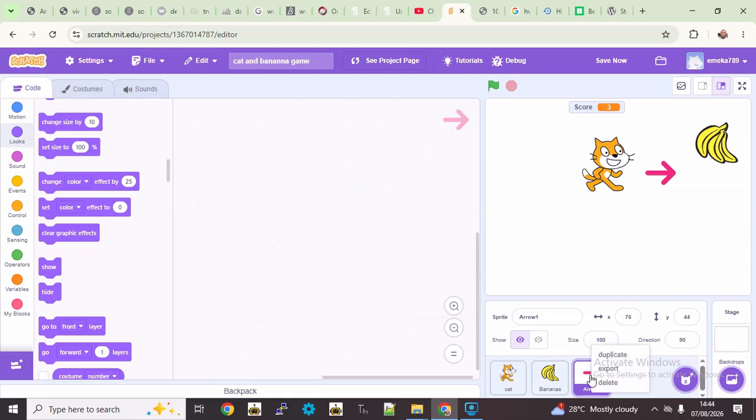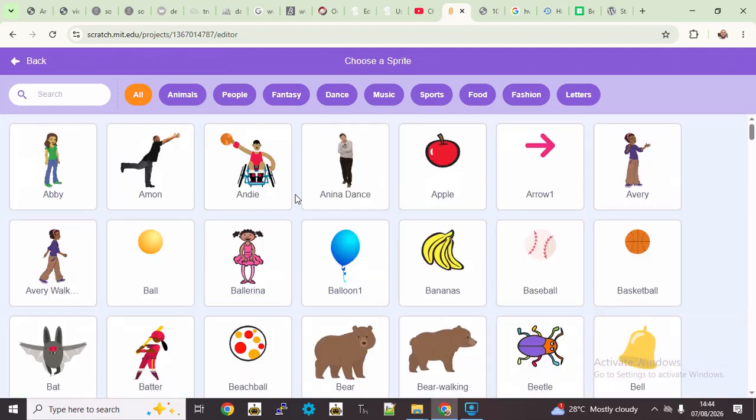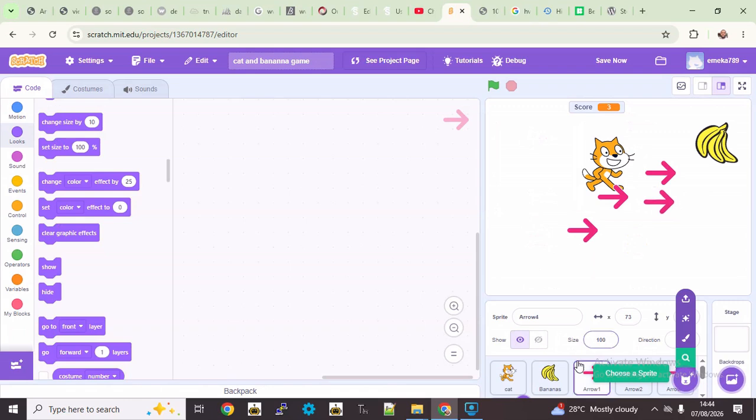You can right click, duplicate, right click again to duplicate, or you can just come back here to choose. If you can't duplicate, just come back here to choose a sprite, and then you select another arrow. Good. So we have 4 arrows.